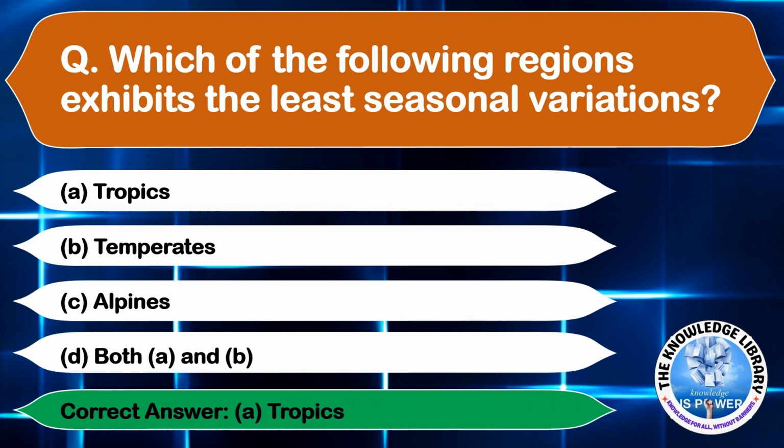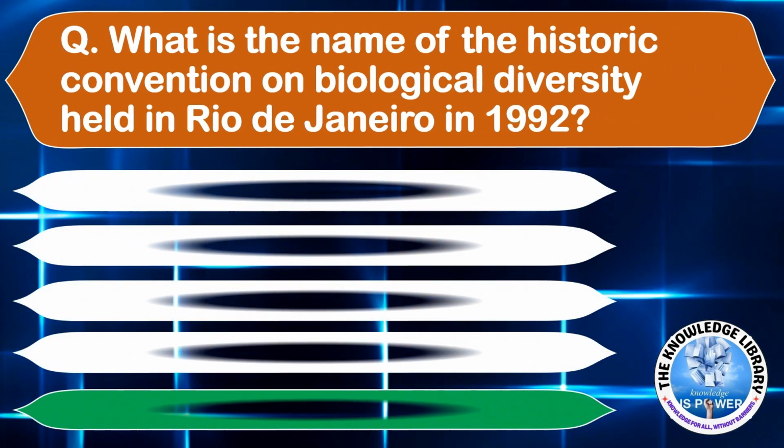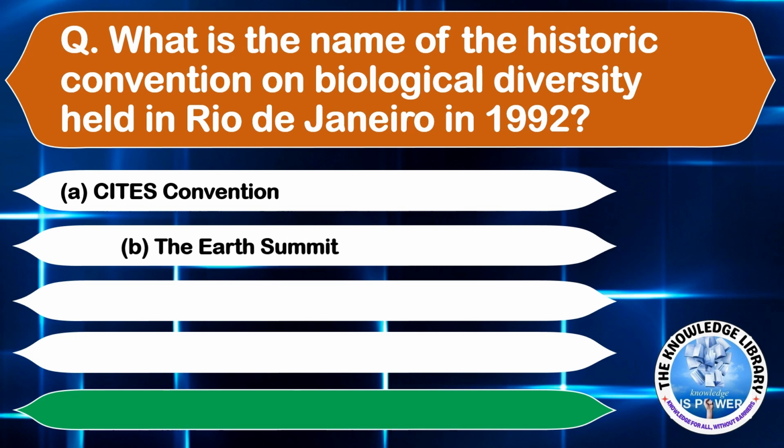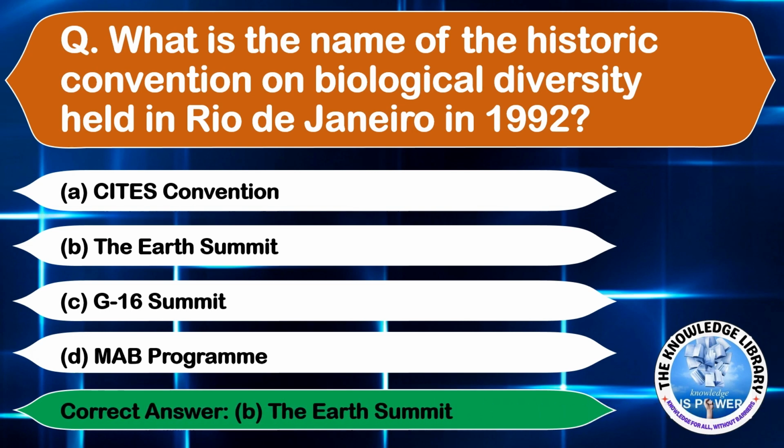Moving on to the next question. What is the name of the historic convention on biological diversity held in Rio de Janeiro in 1992? Option A, CITES Convention. Option B, the Earth Summit. Option C, the G16 Summit. And option D, MAB Program. The correct answer is option B, the Earth Summit.